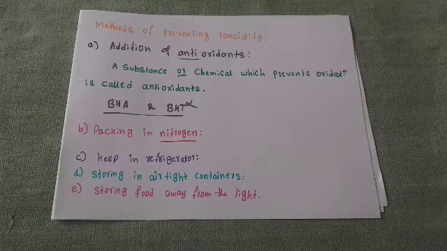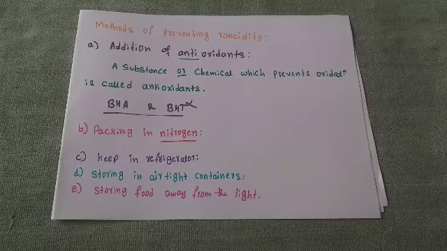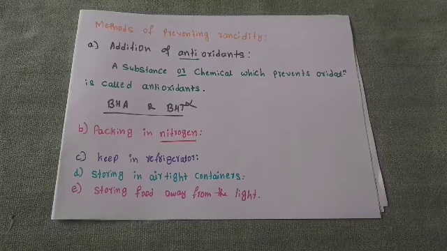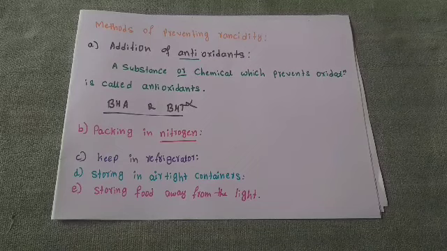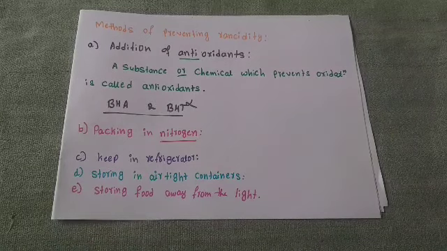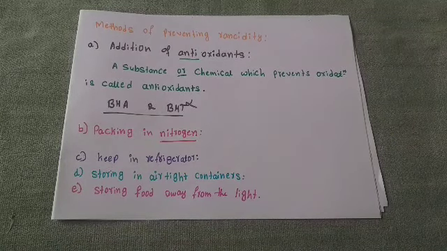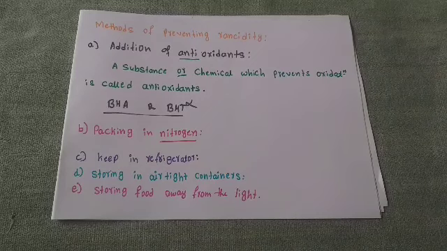When you do, the oxidation reaction decreases. Because of that, oxidation is prevented, and when oxidation is prevented, rancidity does not take place. This is another method: storing food away from light.